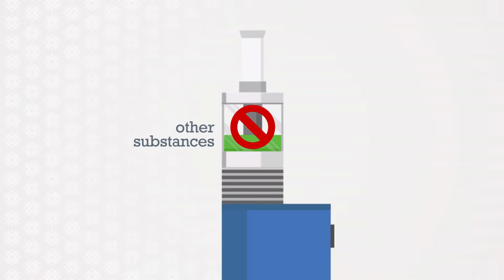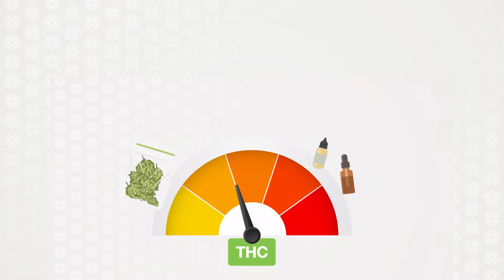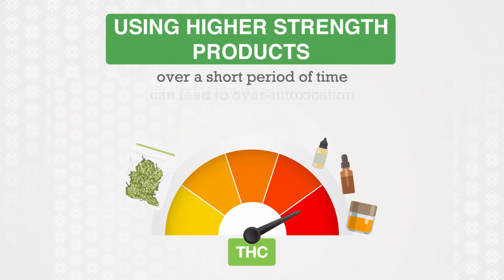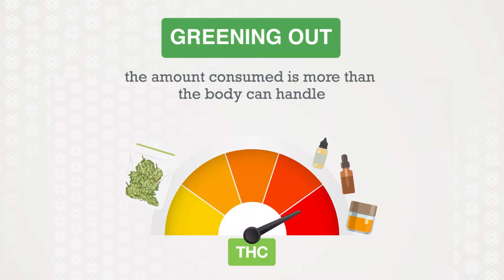While rare, defective vaping devices can catch fire or explode, leading to burns and injuries. This can also happen when devices are modified to use substances other than what they were intended for. Most cannabis products used in vapes are concentrates containing high amounts of THC. Using higher strength products over a short period of time can lead to overintoxication, also known as greening out. This happens when the amount of cannabis consumed is more than the body can handle.